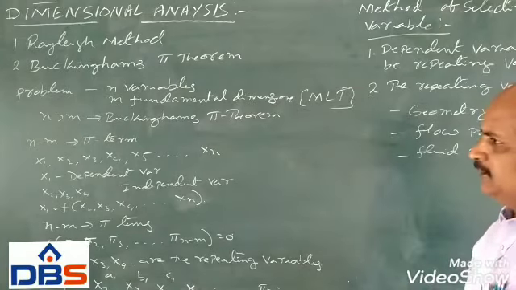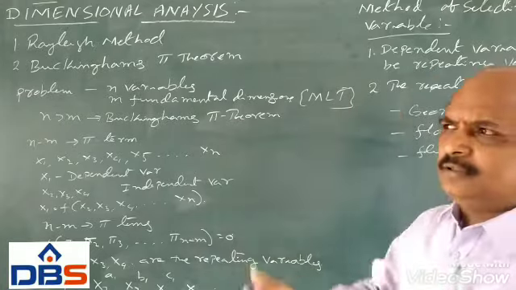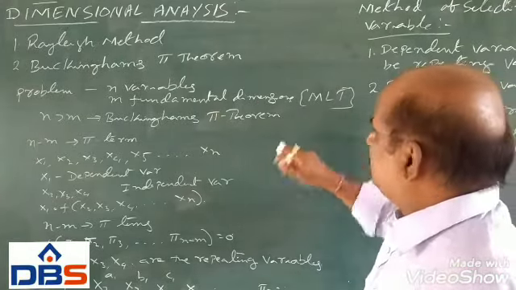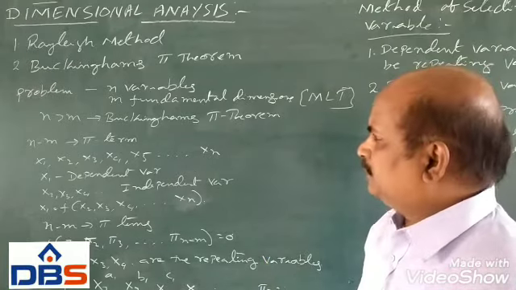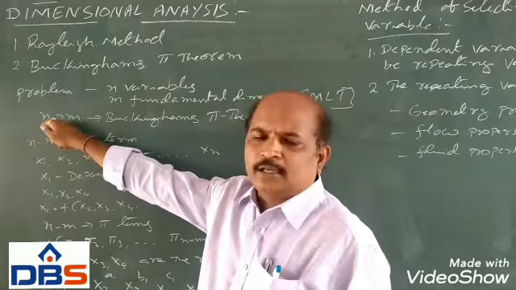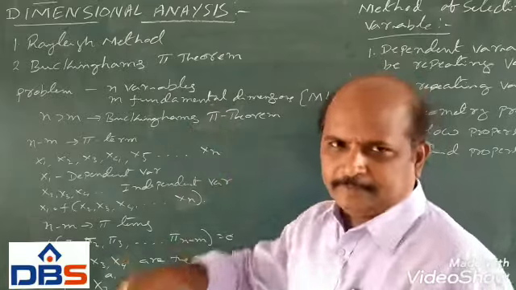So here there are three fundamental dimensions. Sometimes we take heat also as a fundamental dimension, but generally these three are the main fundamental dimensions. If the number of variables is more than the fundamental dimensions, then we go for the Buckingham Pi theorem.